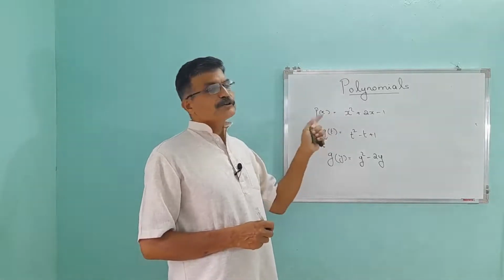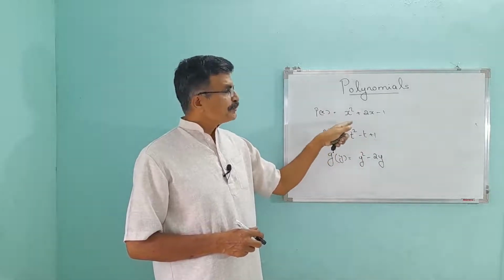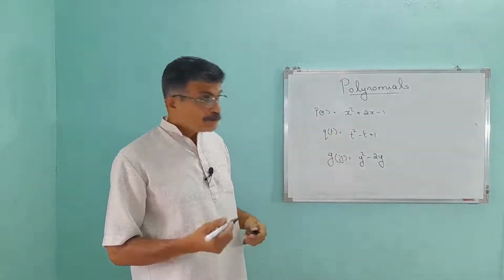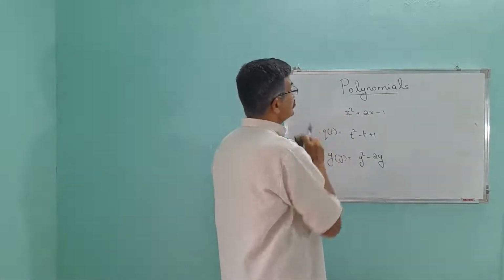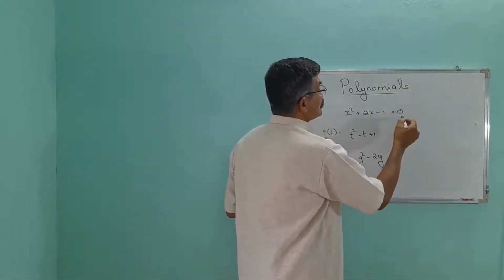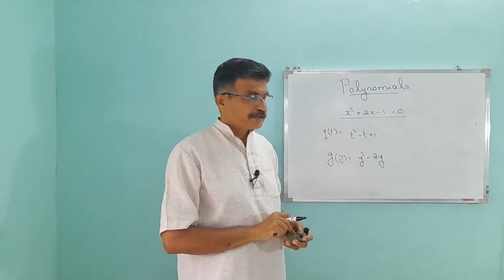This is not a polynomial equation. This is not a polynomial equation. Polynomial equations are this one. Suppose this is equal to 0. This is a polynomial equation. This is a polynomial equation.